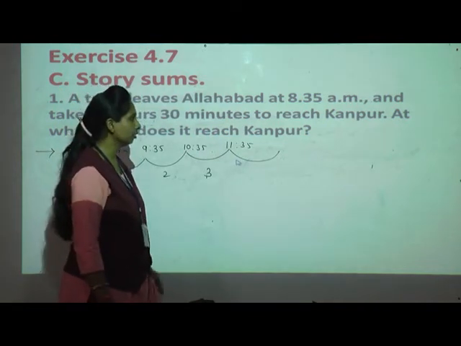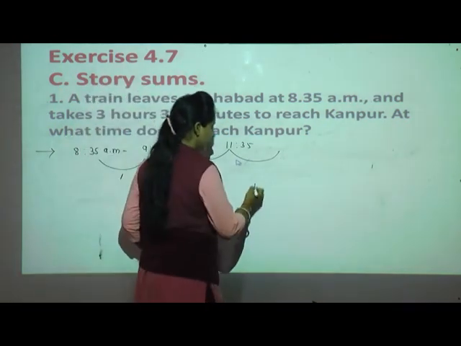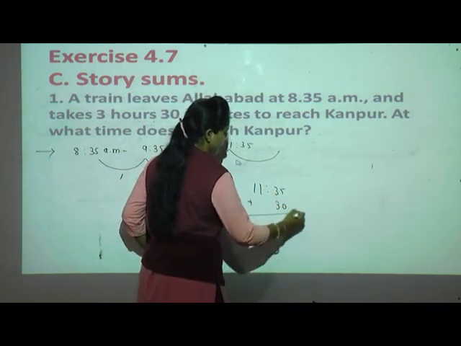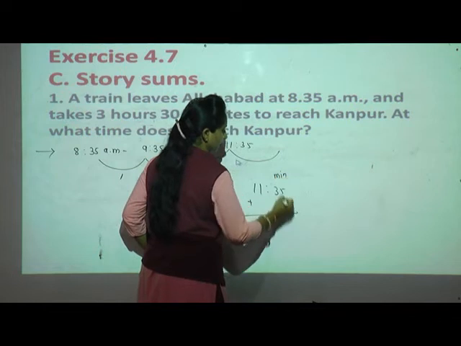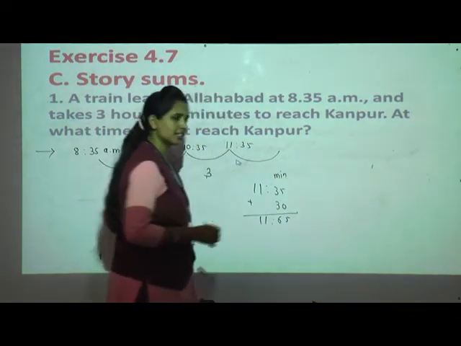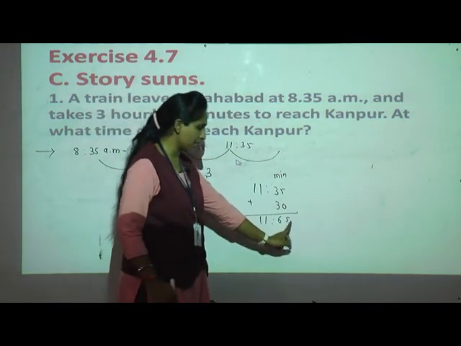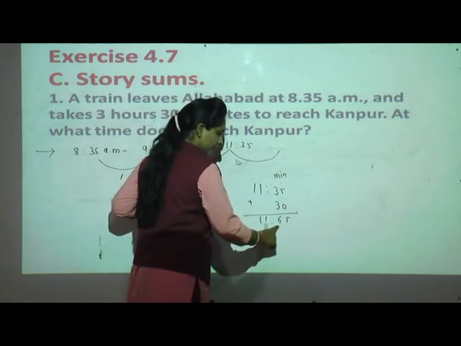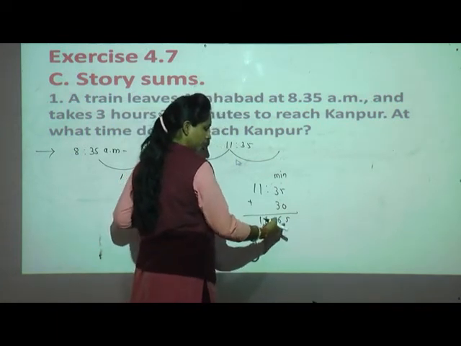Yes, tell me. See, here I will show you. If we had 30 minutes, these are the minutes. Okay, 5 as it is, 6 and 11. See, 11:65 we cannot, because here is more than 60. We need to convert 65 into conversion.